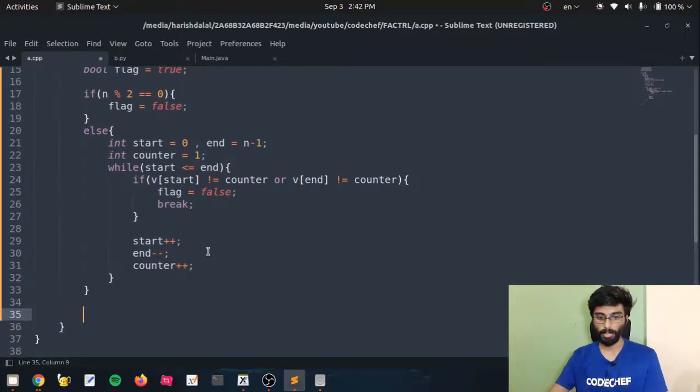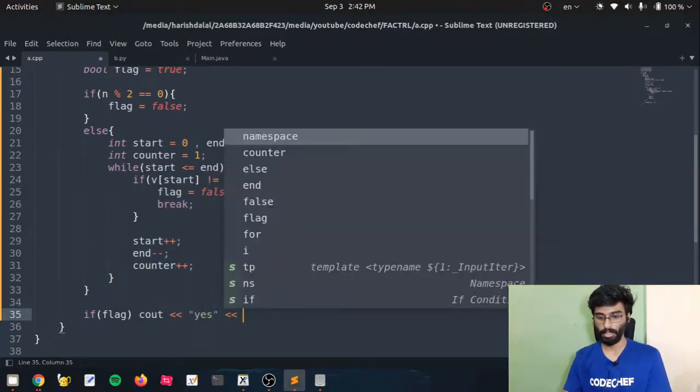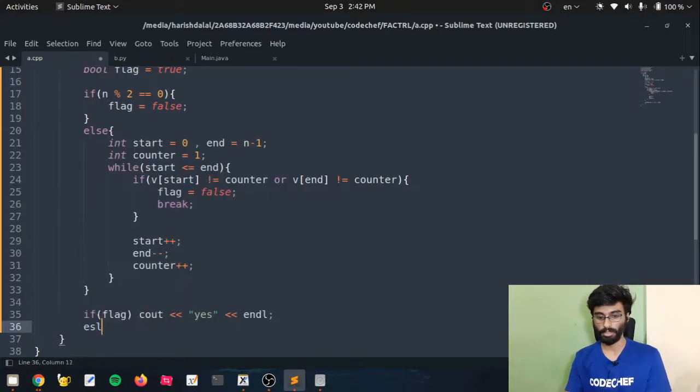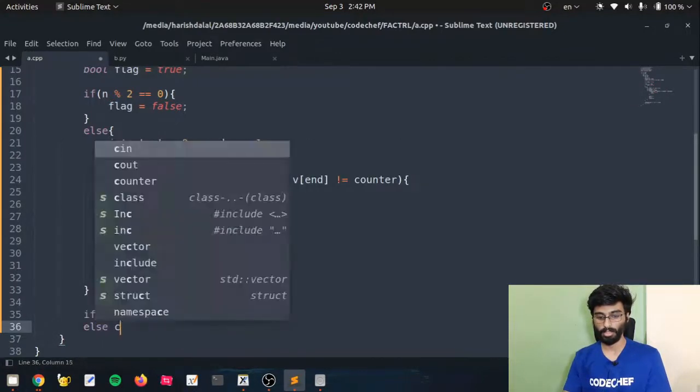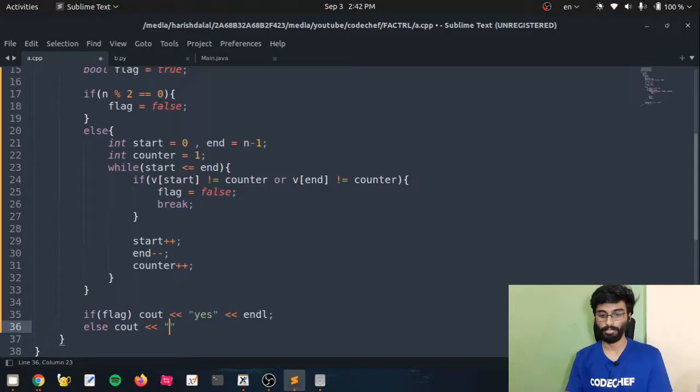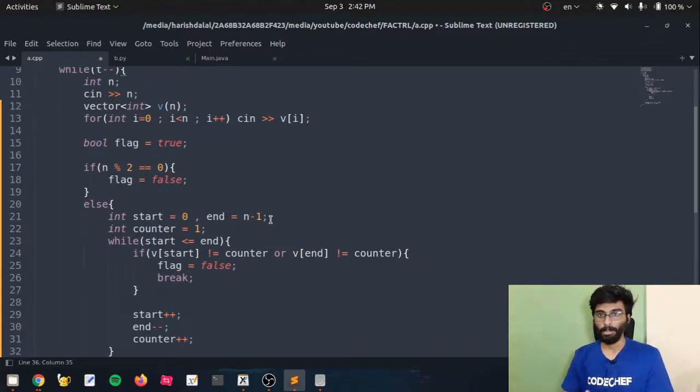Now after performing all these operations, we will check whether our flag is true or not. If our flag is true, then we know that our strip is a valid strip, so we will output yes, and else output no. So let's discuss the time complexity.